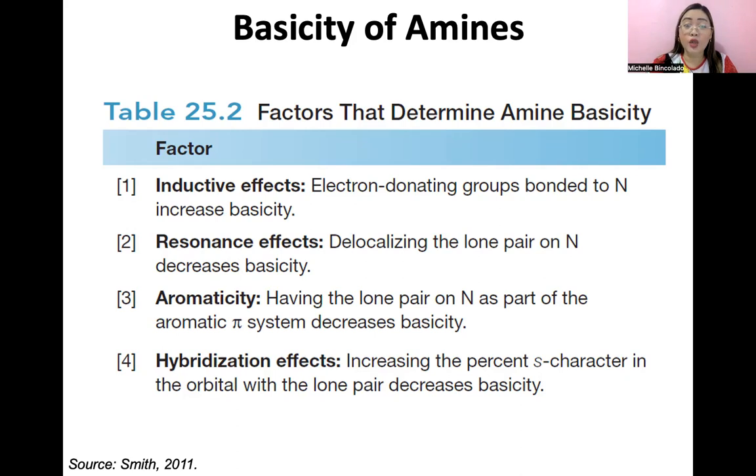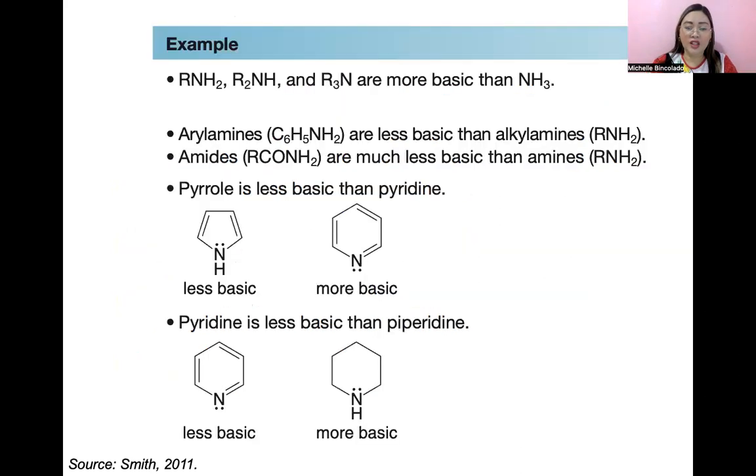So guys, let's take a look sa 4 na yan. Inductive, resonance, aromaticity, and hybridization effects. So let's take a look. Ito mga examples you will find guys sa book. So under the first factor, inductive effects, so those amines na merong R group, syempre, they are more basic than ammonia. We know that R groups are electron donating groups. So the more R groups present, the more basic the amine is.